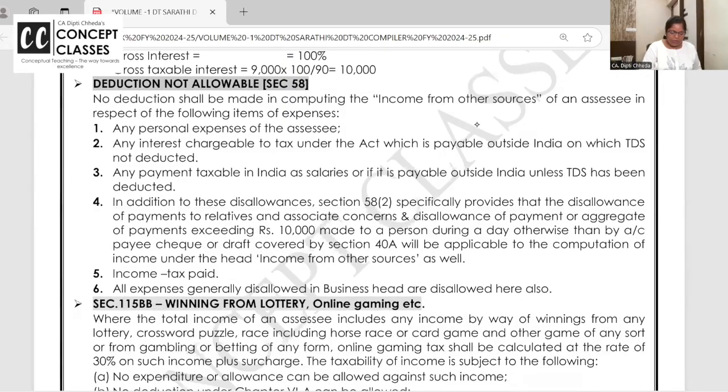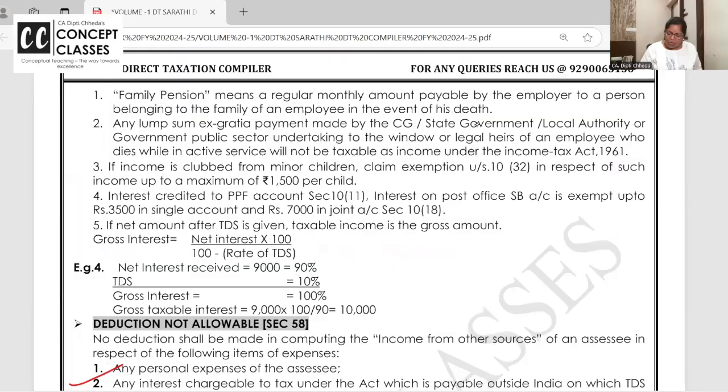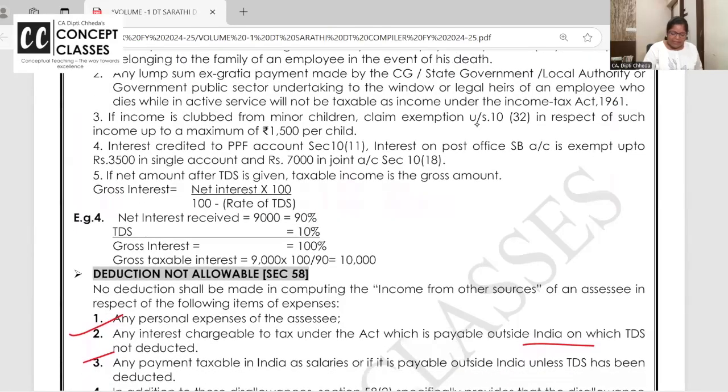Deductions which are not allowed: personal expense, interest if paid outside India without TDS, 10,000 above payment, income tax is not allowed as expense, and all the expenses which are disallowed in business. One more concept is important here: when a minor's income is clubbed in the hands of the parent, 10(32) deduction is allowed. But that is allowed only in case the person is opting out of default tax regime. In default tax regime, the minor deduction will not be available.